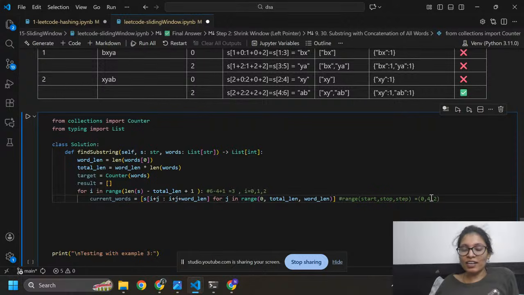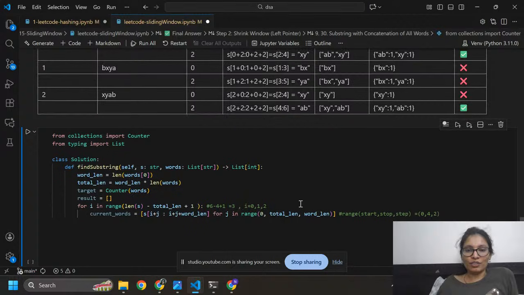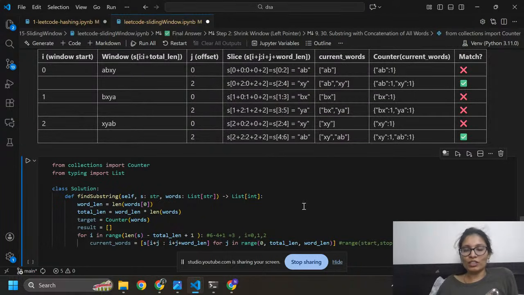Okay, so here you can see start means 0, and here stop means total length. At total length I need to stop, and step means word length. Okay, here you can see 0, 4, 2. So we need to start from 0 and stop at 4, and we need to take step 2. Okay, so that's why I have j equals to 0 and 2, because we need to take step 2.